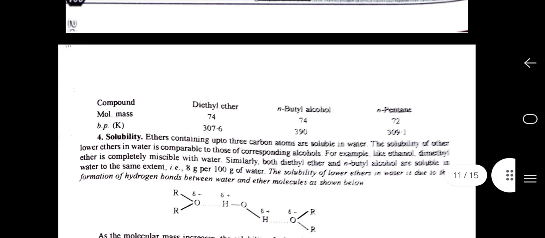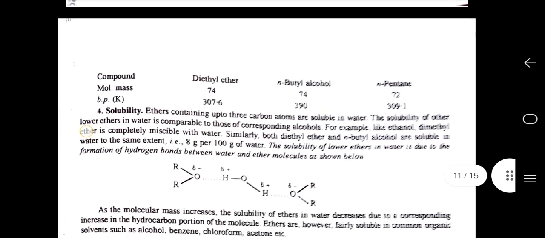Fourth, solubility. Ethers containing up to 3 carbon atoms are soluble in water. The solubility of other lower ethers in water is comparable to that of the corresponding alcohols. For example, like ethanol, dimethyl ether is completely miscible with water. Similarly, both diethyl ether and n-butyl alcohol are soluble in water to the same extent, that is, 8 gram per 100 gram of water. The solubility of lower ethers in water is due to the formation of hydrogen bonds between ether and water molecules, as shown below.